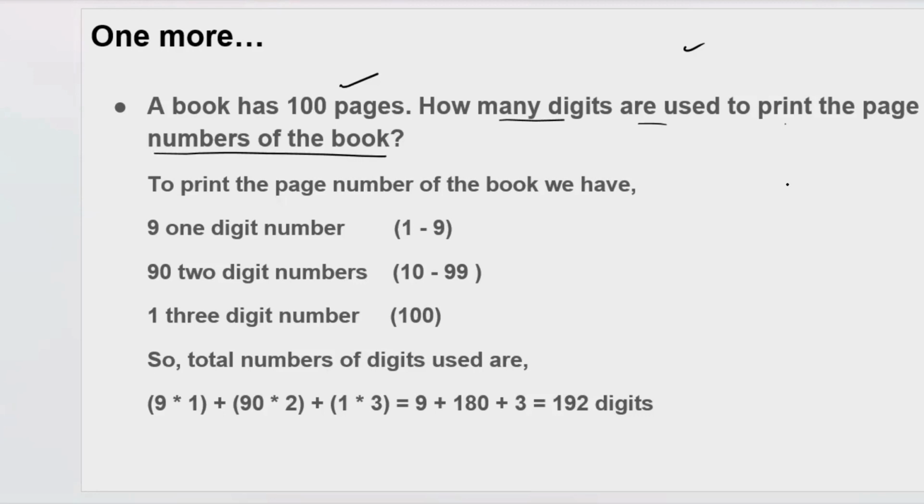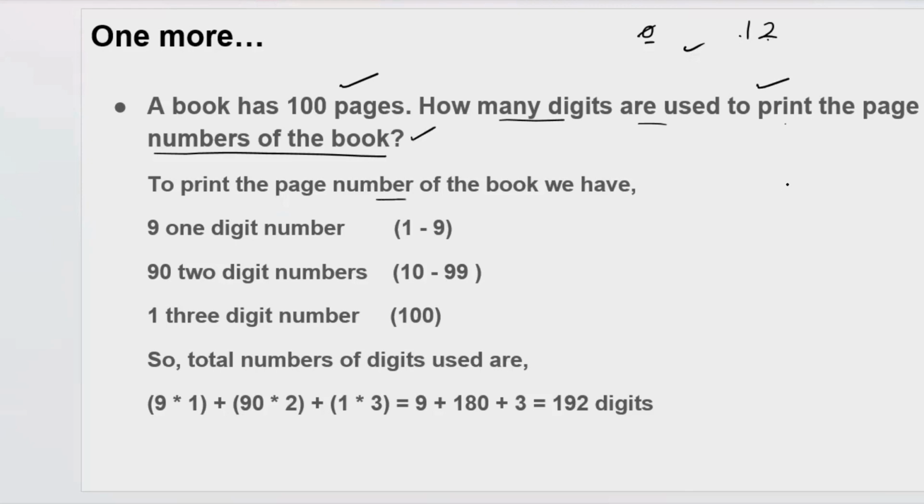They are asking about how many digits. Just like 0, they are using 1 digit. If they are using 12, they are using 2 digits, right? Like this, they are asking about how many digits are used to print the page numbers of the book.